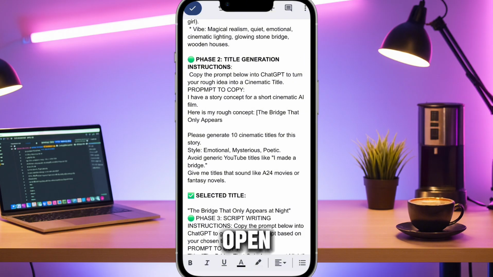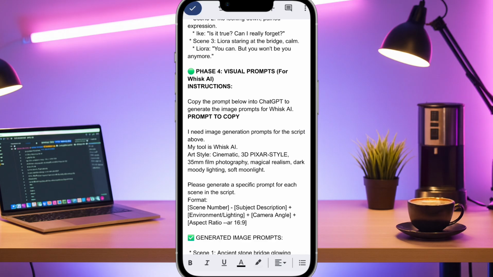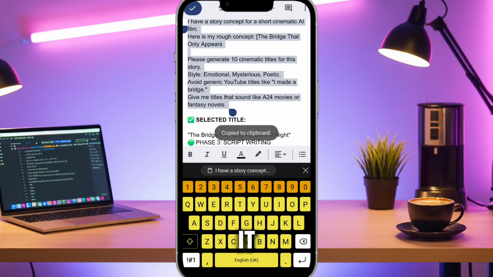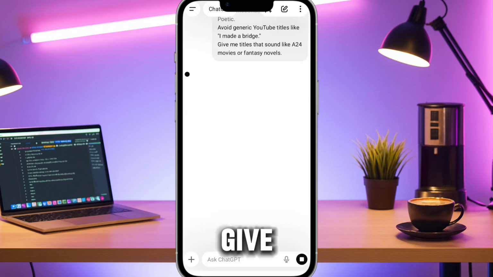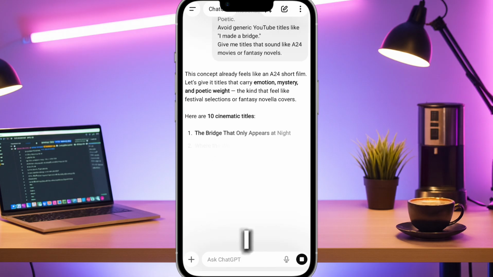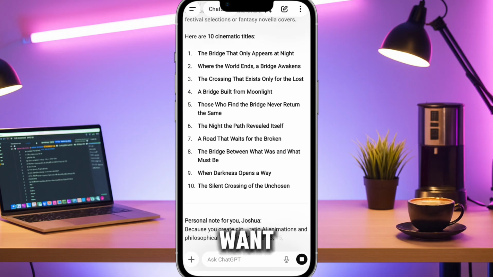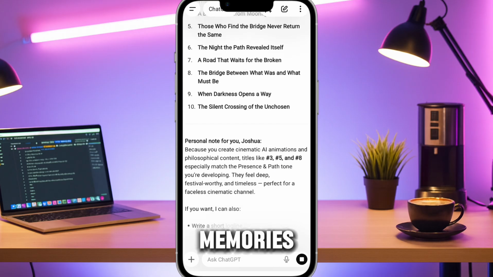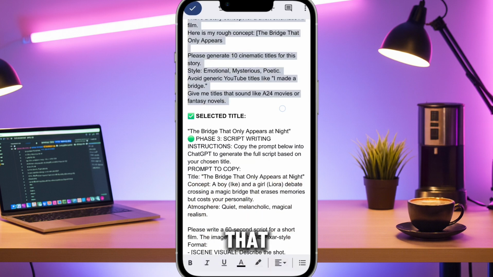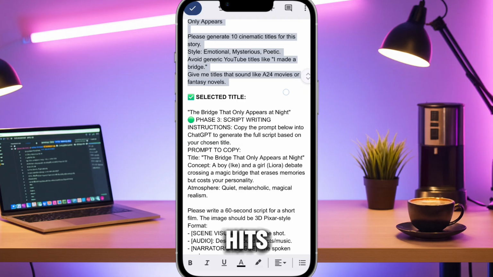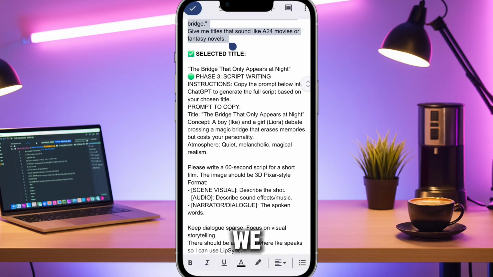Step 1. Open the Google document linked below. Find the section for title ideas. Copy that prompt structure. Paste it into ChatGPT. Now, don't just ask it to make up a story. Give it your seed. For us, I typed in, "A hidden bridge appears at night. A boy and a girl want to cross it to erase painful memories." Look at that. It gives us variations. But the bridge that only appears at night, that hits different. It's mysterious. It's cinematic. We pick that one and we lock it in.